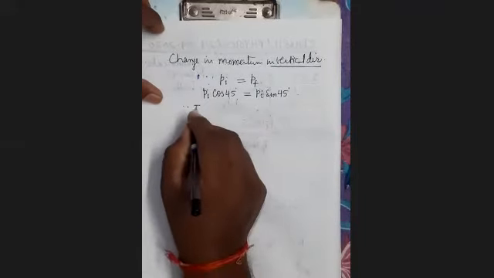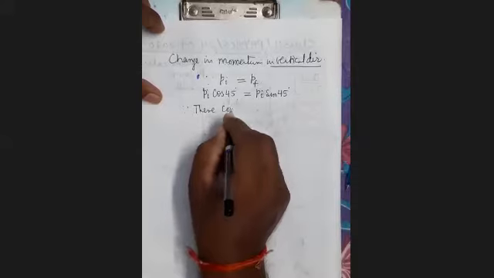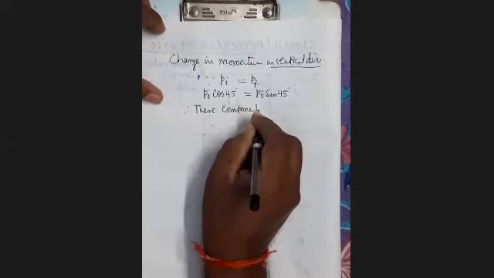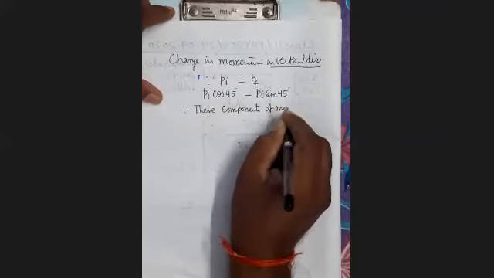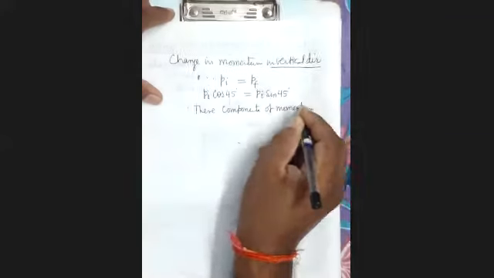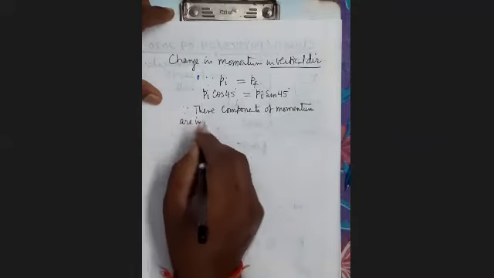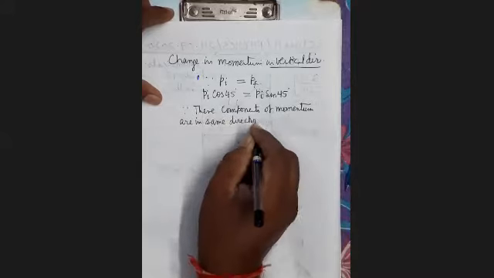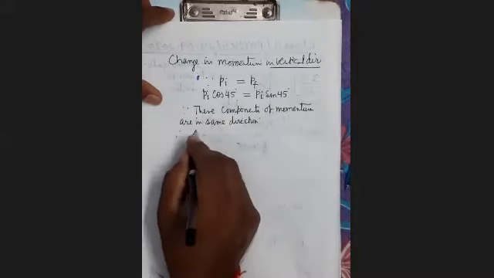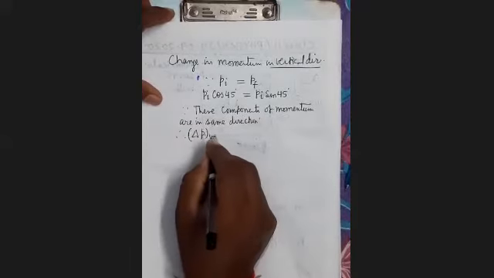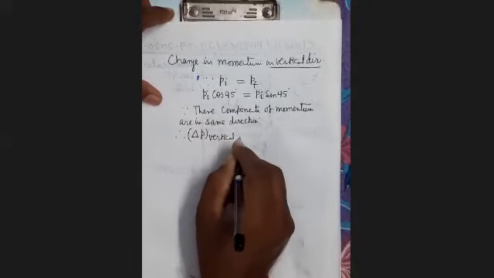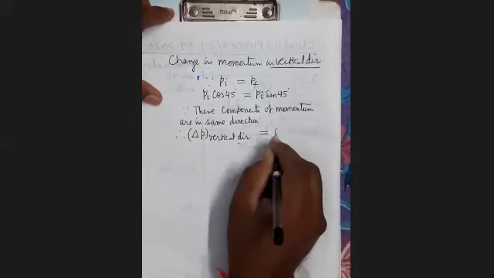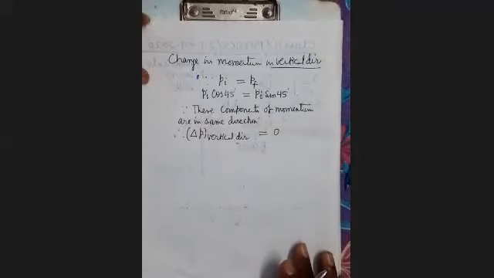Since these components of momentum are in the same direction, the change in momentum in the vertical direction will be 0.